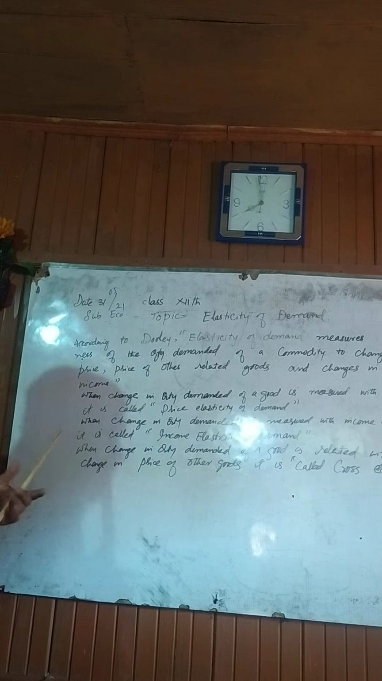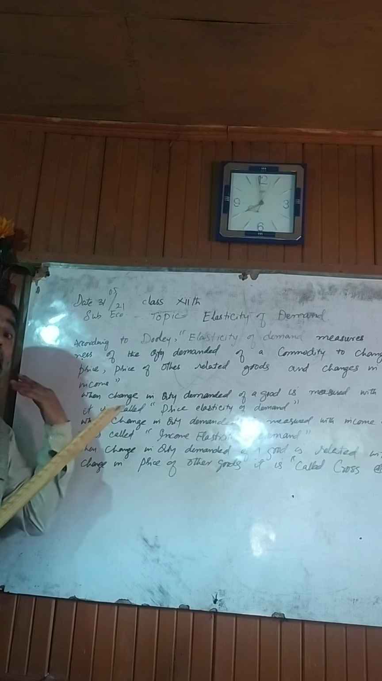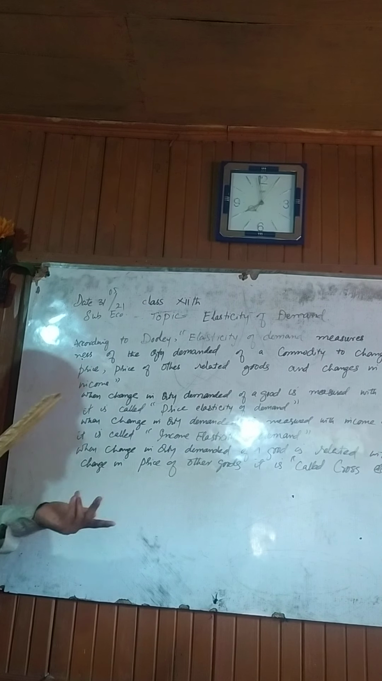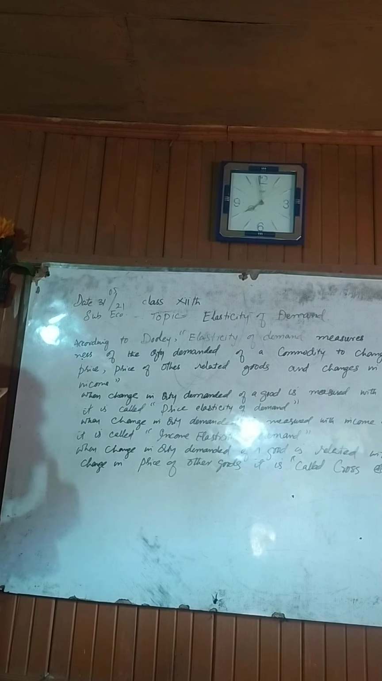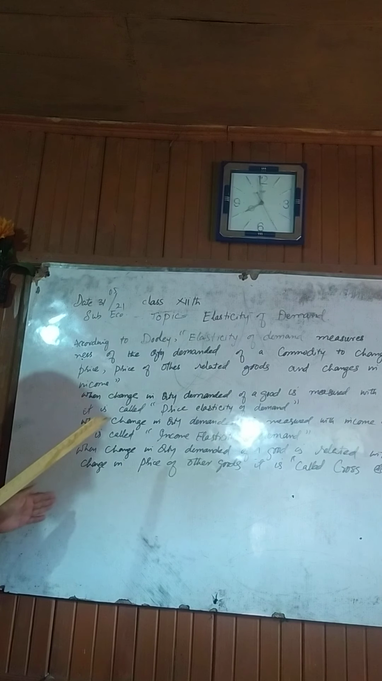When the price of other related goods has changed, increased or decreased, whatever it may be, and it impacts the quantity demanded of another good, meaning substitute goods or complementary goods, it is called cross elasticity of demand. These are the three forms of elasticity of demand.